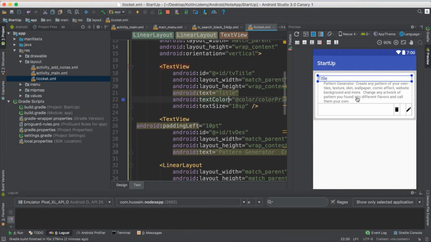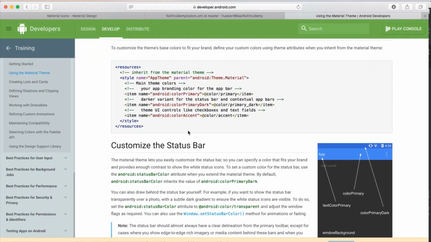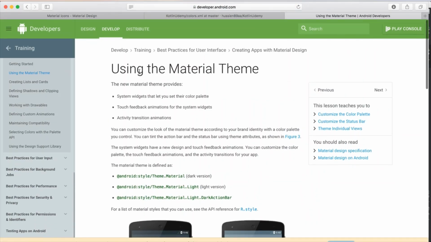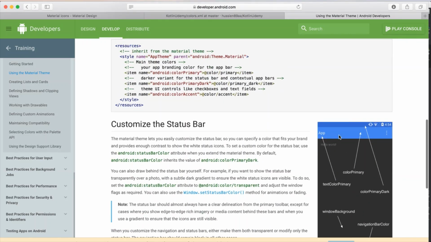And also let me change the top bar and other places. Looking back here in Google, this web page for using material themes, you see how everything is represented by a name. For example, this toolbar is named text color primary. So if you want to change this, you call some property in the theme named text color primary. If you want to change this one, you call something named color primary. If you want to change this color, you call color primary dark.